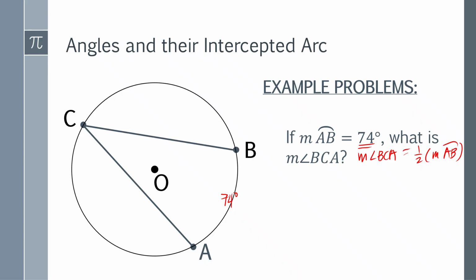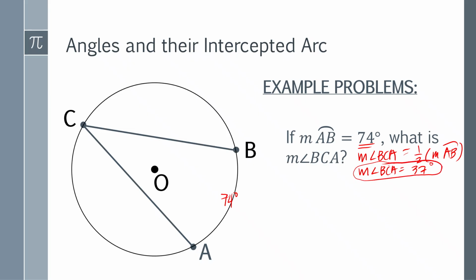Half of 74 here is 37 degrees. So remember that the measure of BCA here is 37 degrees. I will rewrite it again: 37 degrees.